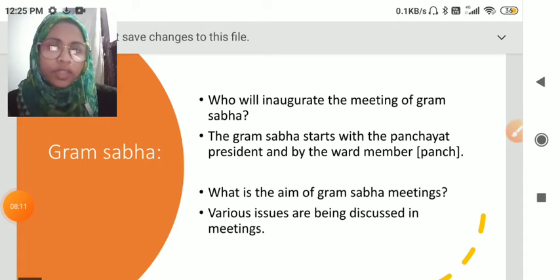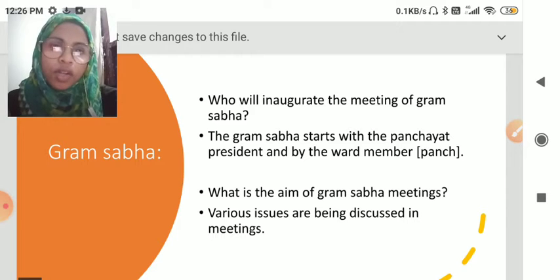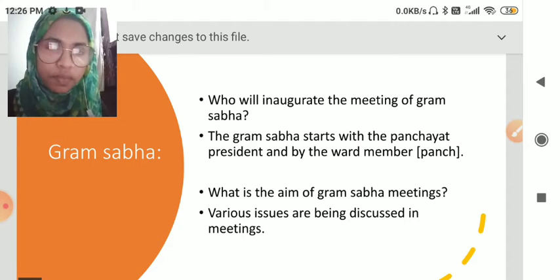So in Hardas village, everyone is rushing to get to the meeting of the Gram Sabha because, as I have told you, an election has been conducted and leaders have been elected by the people. Now the people are excited to know the plan of the newly formed government, what the new government will do in favor of the voters. So these things they want to know, that's why they are rushing to go to the meeting of Gram Sabha. Now they have reached the meeting of Gram Sabha.